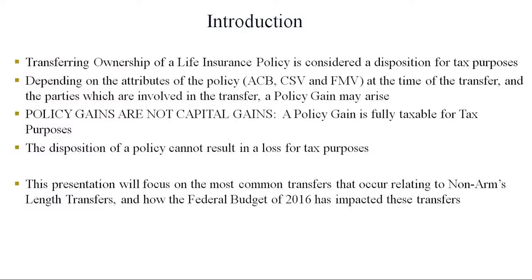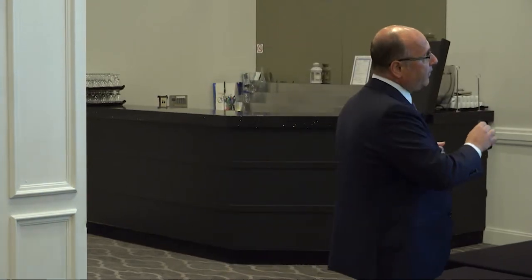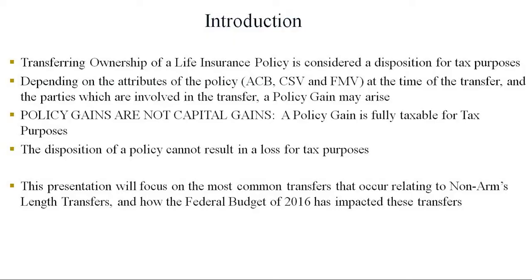And the disposition of a life insurance policy cannot give us a loss for tax purposes. So if cash surrender value or whatever proceeds of disposition are below adjusted cost base, no loss for tax purposes. What I'm going to focus on for the remainder of the 45 minutes is non-arm's length transfers and how the federal budget of 2016 impacted transfer of ownership rules.